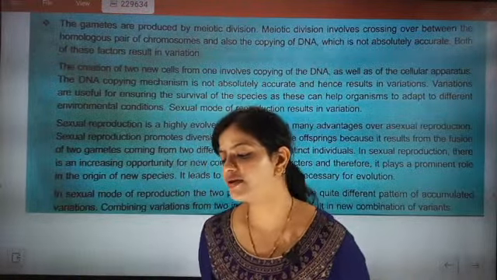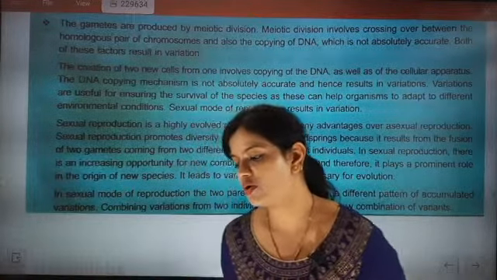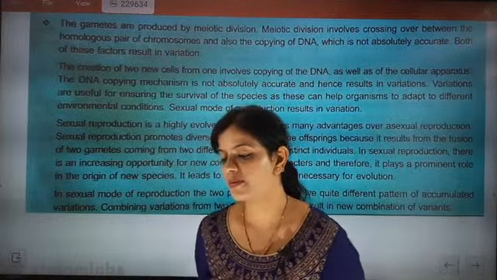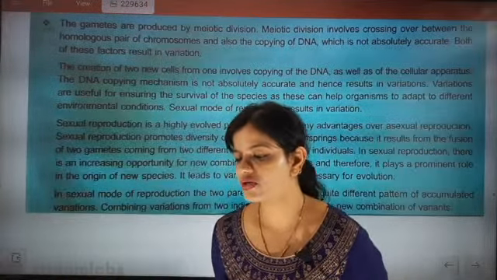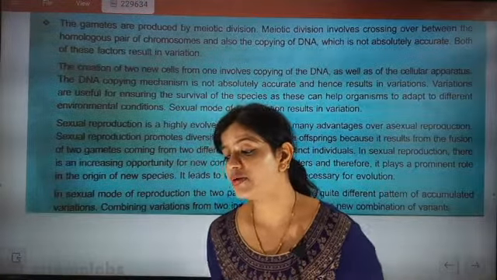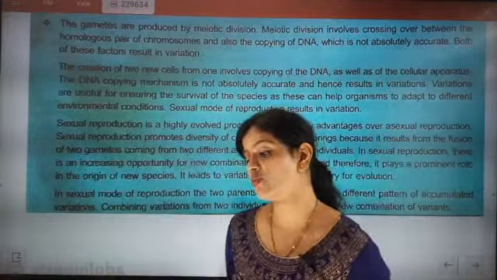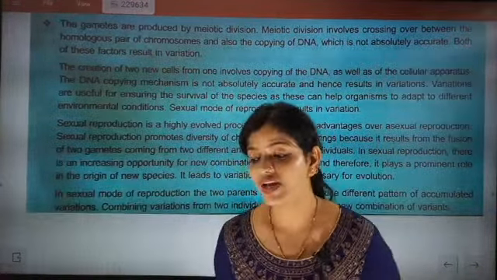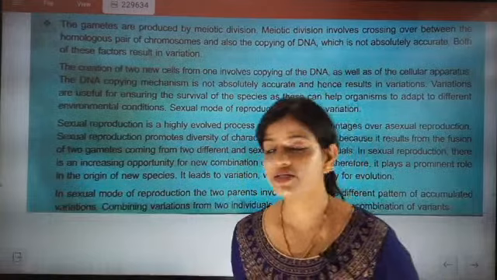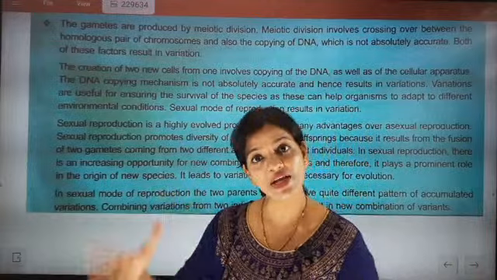See, the duplication rate: meiosis is a constant one, mitosis is also there. Mitosis does not remain constant. That part will be there. But ma'am asked a different question, and I am discussing a different question right now. Ma'am was asking about mitotic and meiotic divisions, which one is going to be constant. My question is different here. My question is related to how variations are generated. It is not about the number of divisions being constant. It is about how variations in DNA are generated.